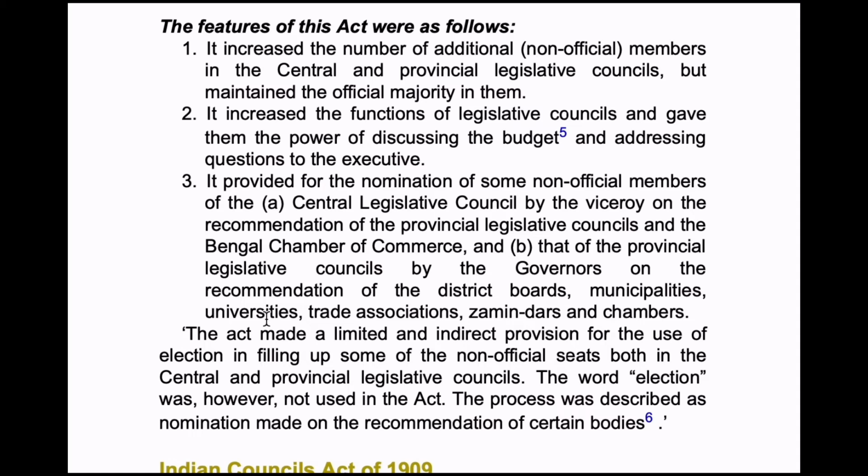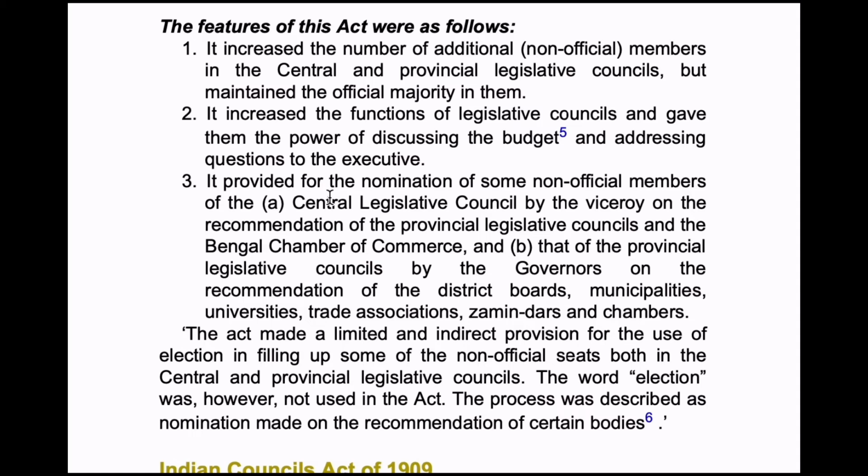Is it clear, guys? So the nominations were done for some non-official members. First is the Central Legislative Council by Viceroy on the recommendation of provincial legislative councils and Bengal Chamber of Commerce. And for provincial legislative councils, the recommendations were given to the governor. And who gave the recommendations? It is the district boards, municipalities, universities, trade associations, zamindars and chambers.